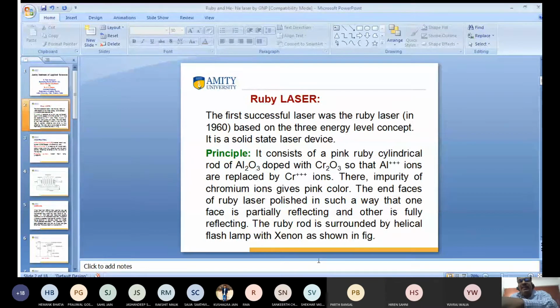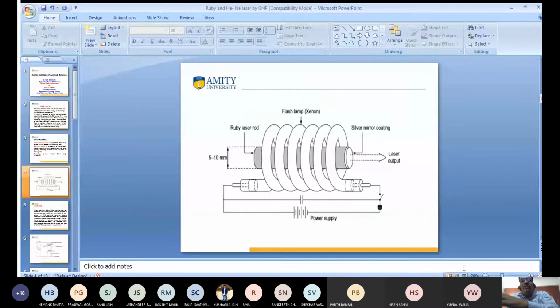I want to discuss this as shown in the figure. This is the ruby cylindrical rod, a mixture of aluminum oxide and chromium oxide, where chromium ions replace the aluminum ions. And this is the helical xenon flash lamp, which is used for optical pumping. This end is fully silver and this end is partially silver, so the laser beam is emitted from the partially silver side. It will not be emitted from this side because this is fully silver.